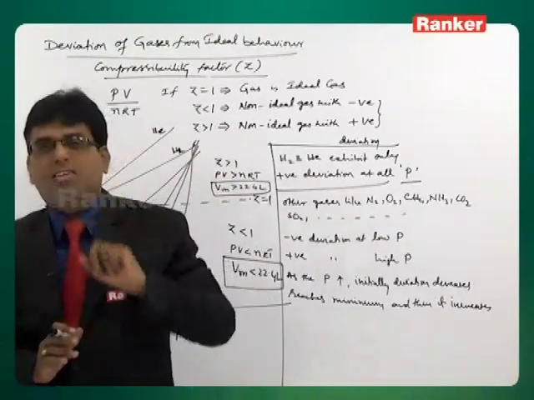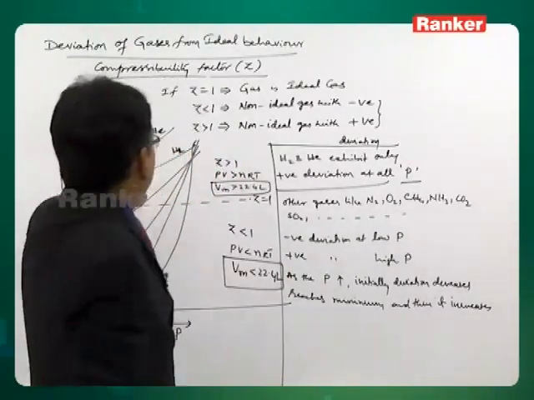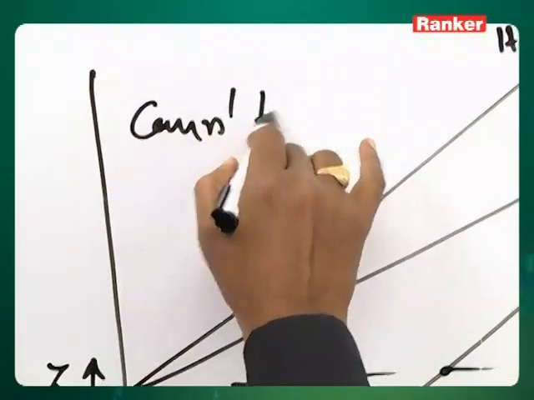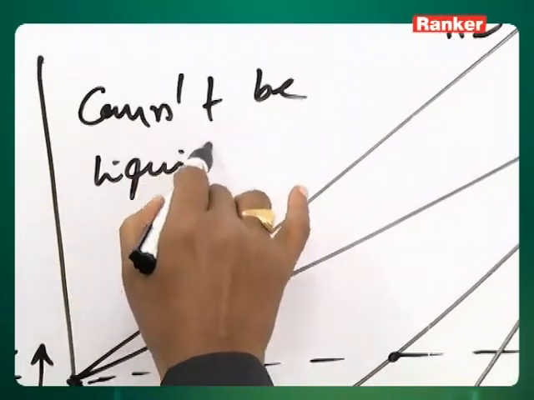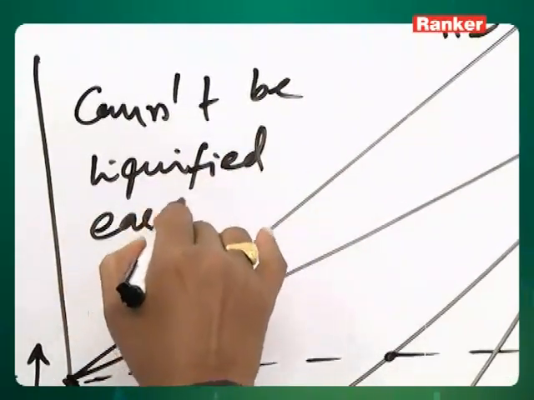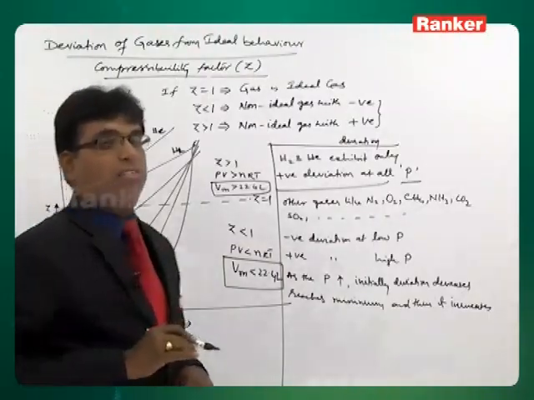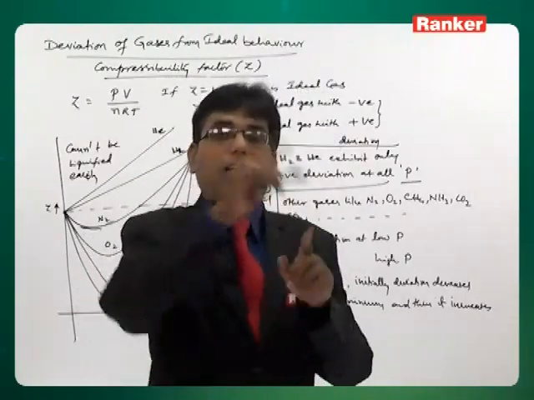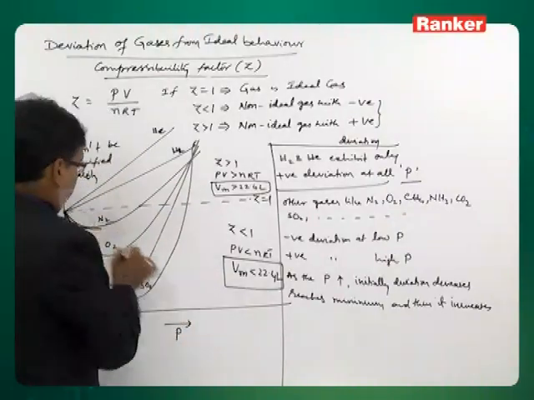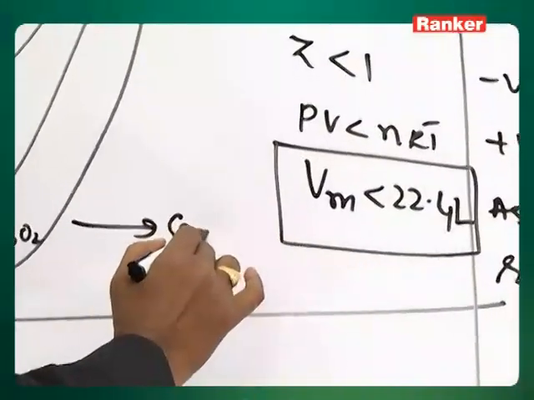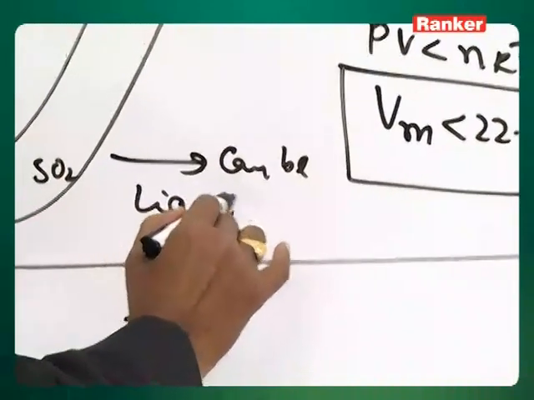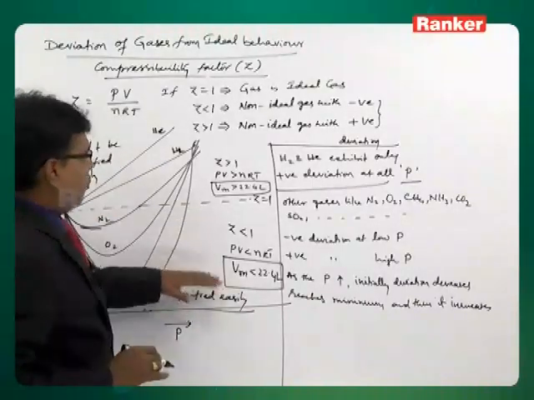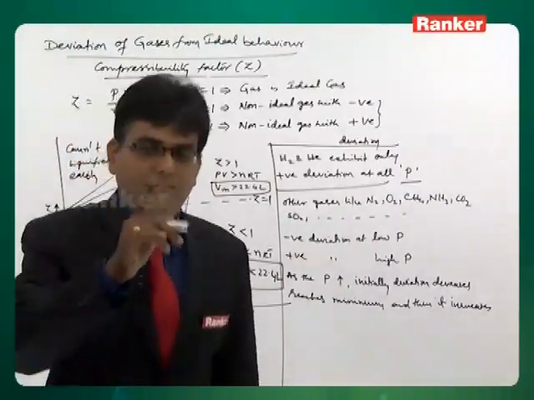So the other way around: gases which exhibit positive deviation cannot be liquefied easily, or the gases which cannot be liquefied only show positive deviation. Those gases showing negative deviation can be liquefied very easily.